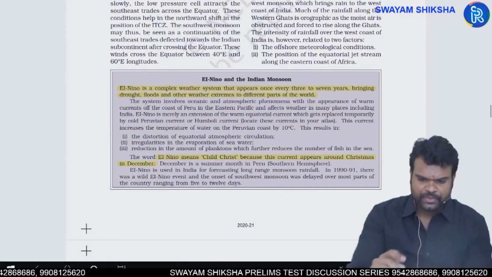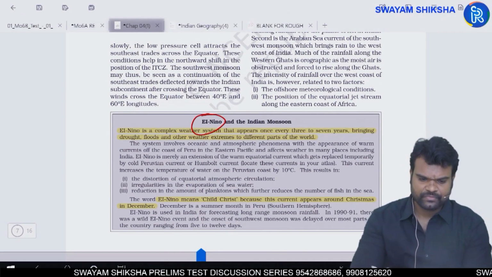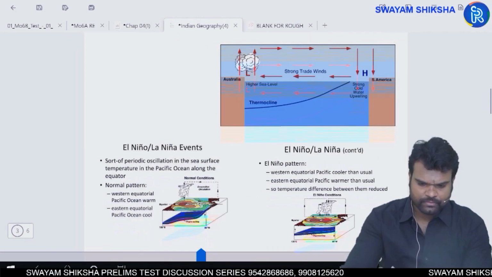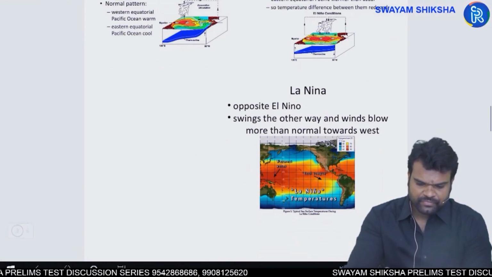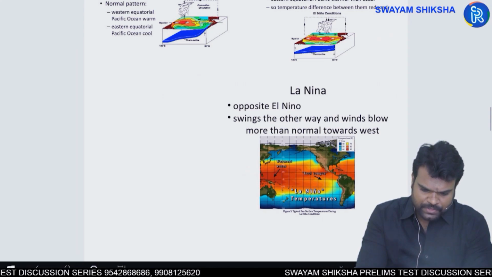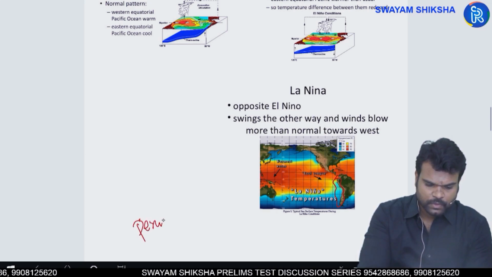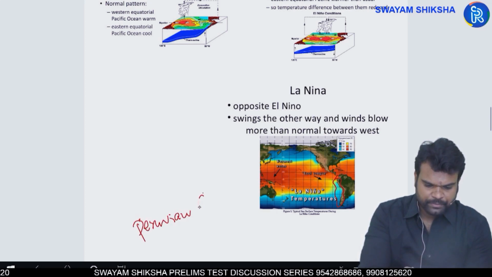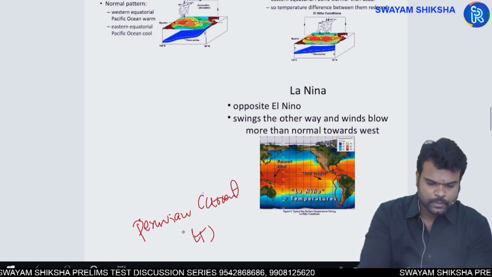Next, you have a concept of El Nino. This is a very, very important one. You just look at this map. So when you take the west coast of South America, this region, where you have the cold Peruvian current, cold in the sense low temperature.